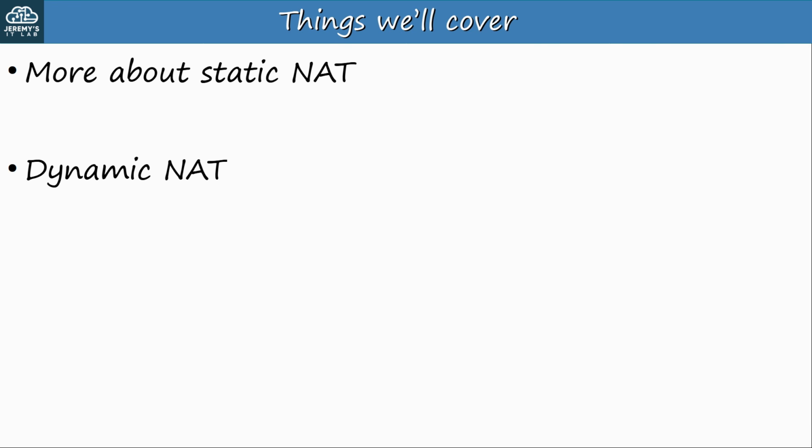Here's what we'll cover in this video. First, I will cover one more point about static NAT that I didn't mention in the last video. Then I'll cover dynamic NAT, in which you don't manually map addresses one-to-one, but instead the router automatically makes the mappings for you. And then another very important type of NAT, dynamic PAT, which translates not only the IP address, but also the port number. Dynamic PAT is extremely useful because it allows many devices to share a single public IP address.